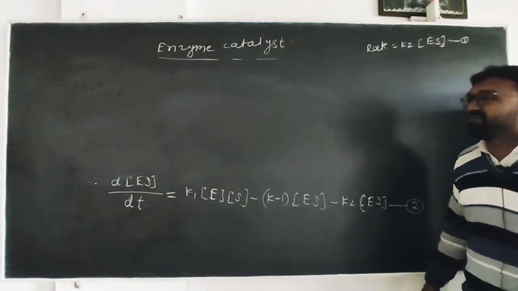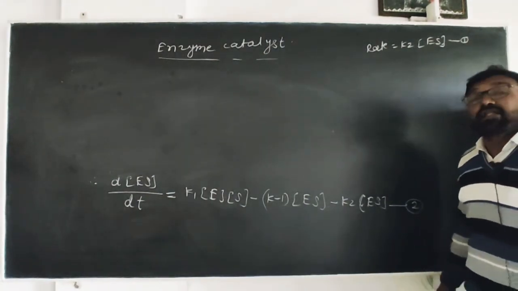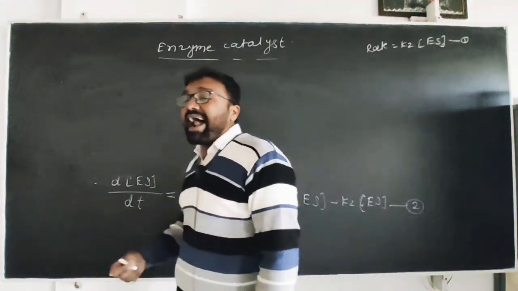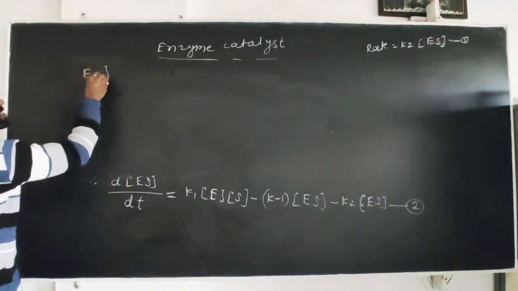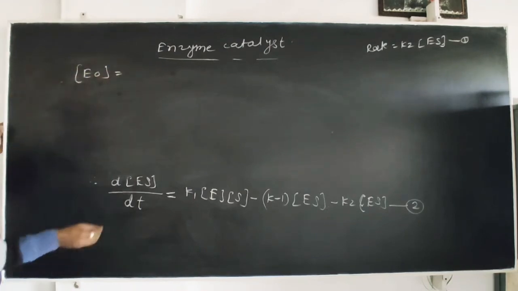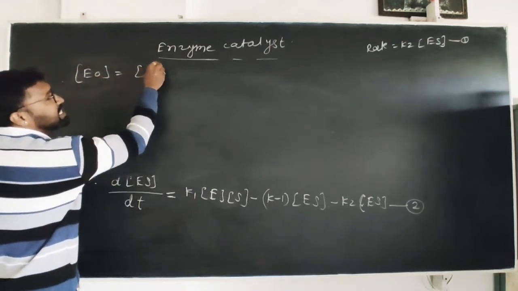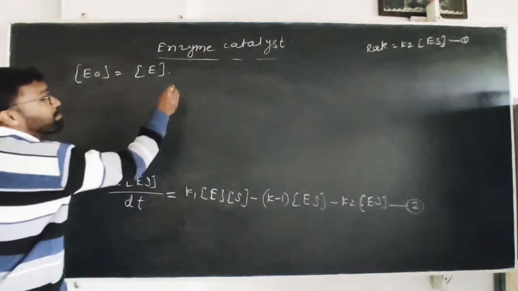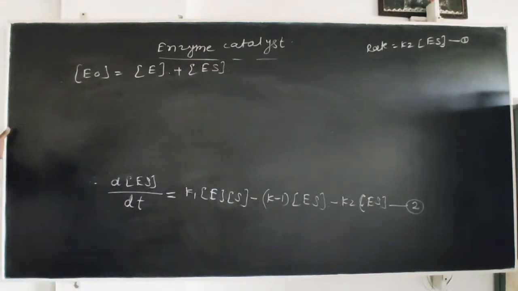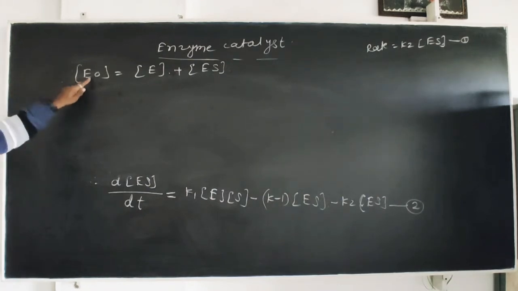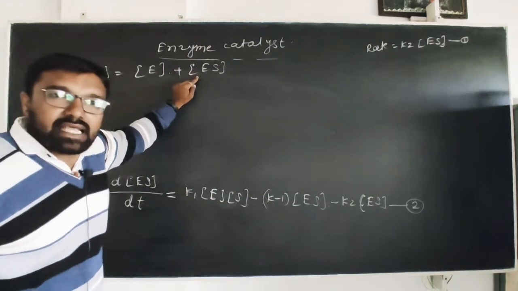Therefore, at any time t during the progress of the reaction, the initial concentration of enzyme is equal to the concentration of enzyme at time t plus the concentration of enzyme bound with the substrate, that is the intermediate formed. So, E0 is equal to E plus ES.